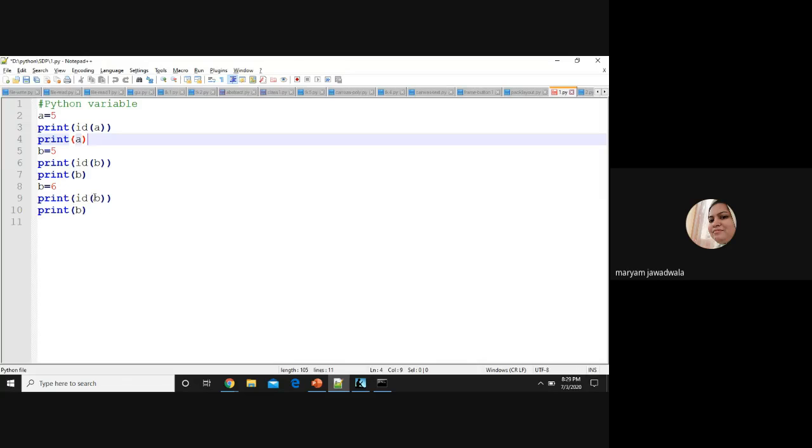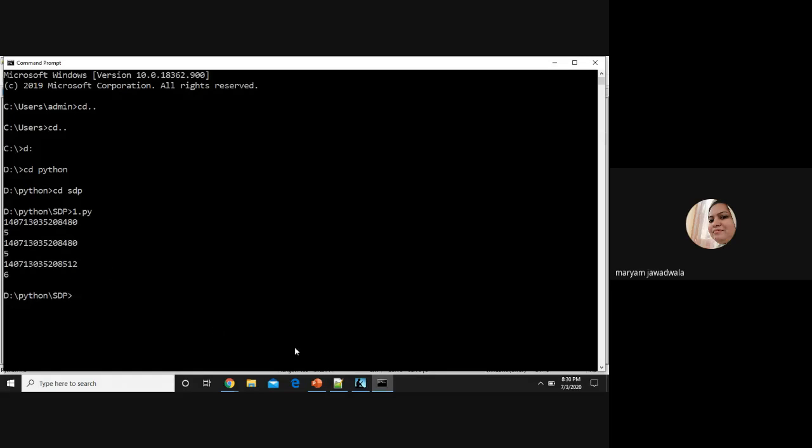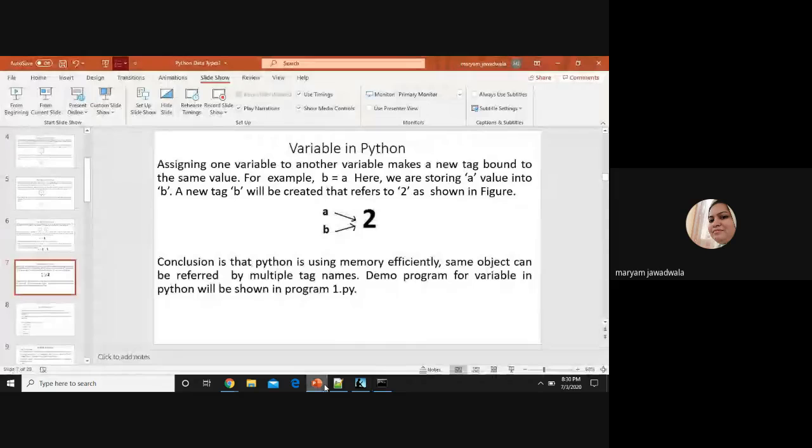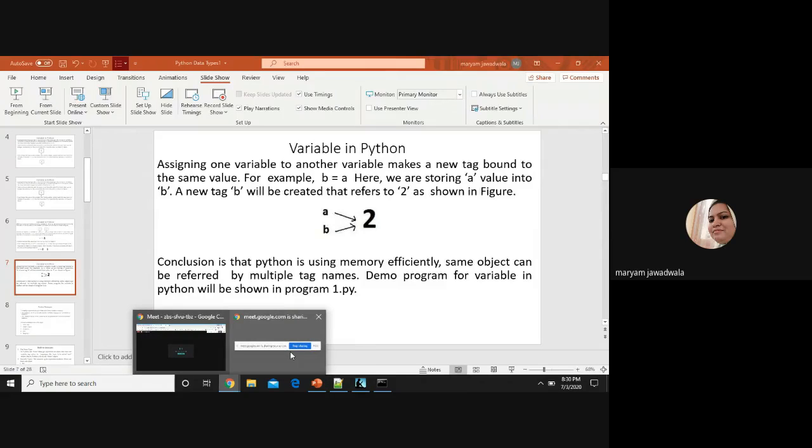So this is the id of b, the address of object 6. Here the address is different. I hope you understand how variables in Python are seen. So here I am going to stop my presentation.